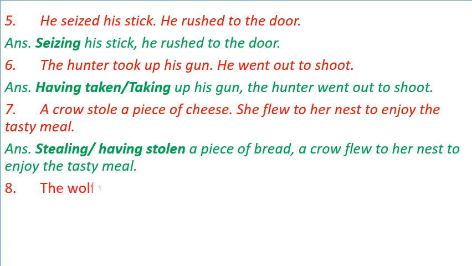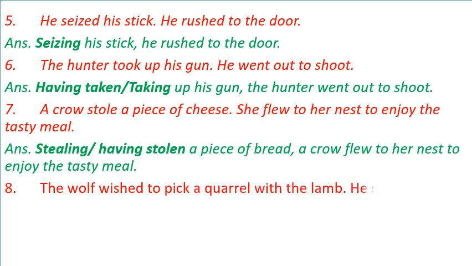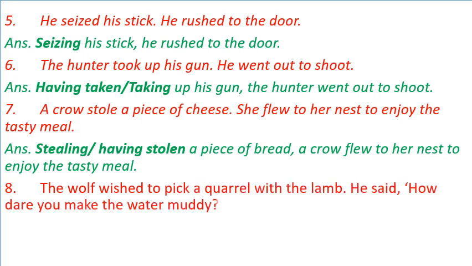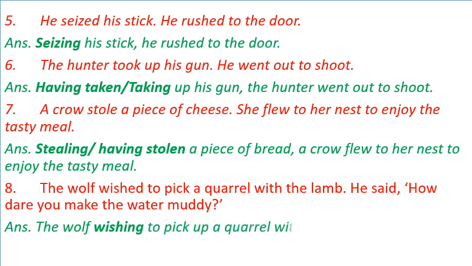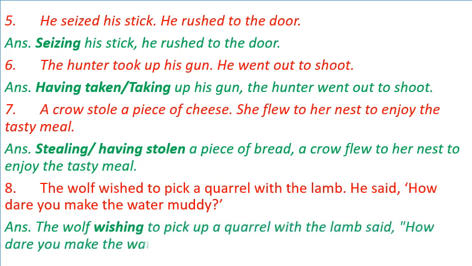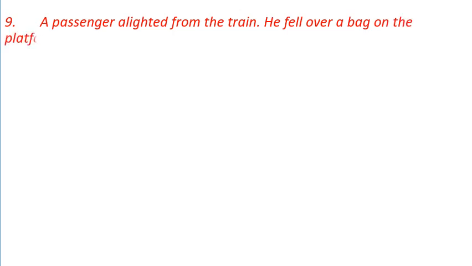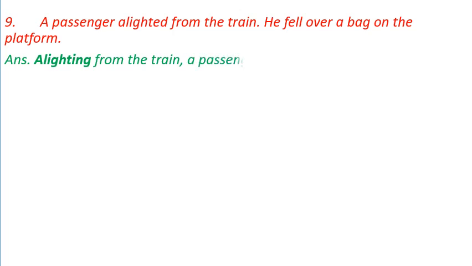Number 8: The wolf wished to pick a quarrel with the lamb. He said, how dare you make the water muddy? Answer: The wolf wishing to pick up a quarrel with the lamb said, how dare you make the water muddy? Number 9: A passenger alighted from the train. He fell over a bag on the platform. Answer: Alighting from the train, a passenger fell over a bag on the platform.